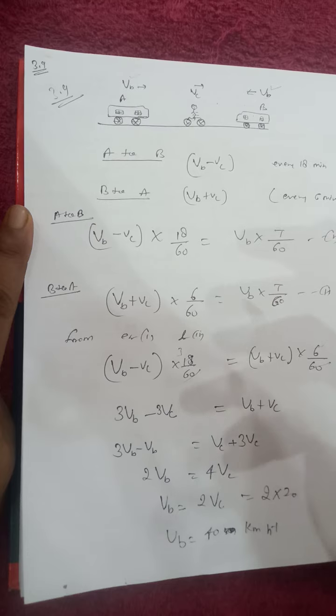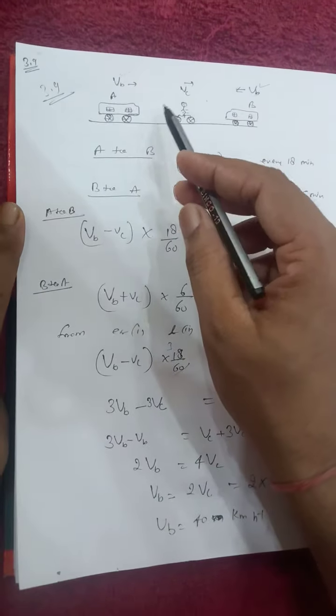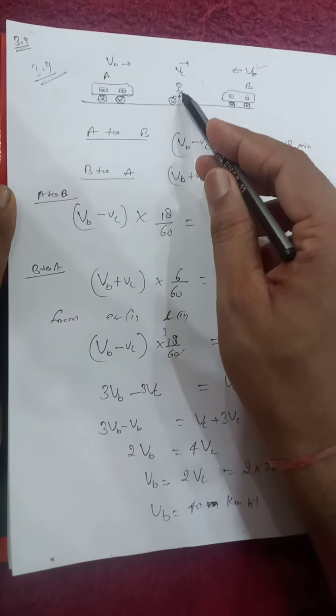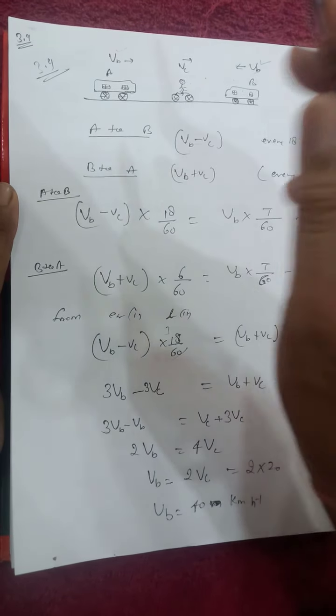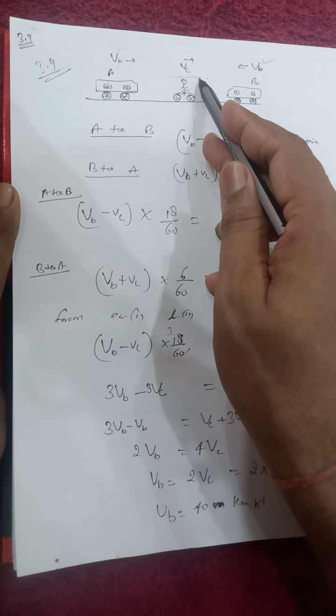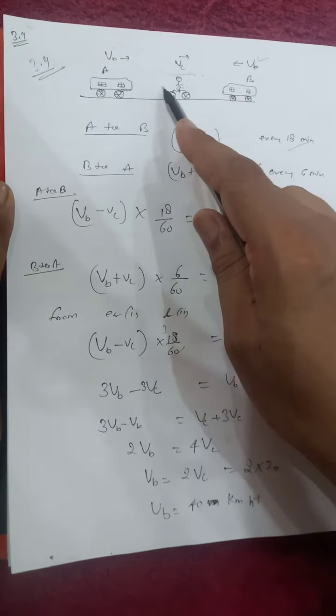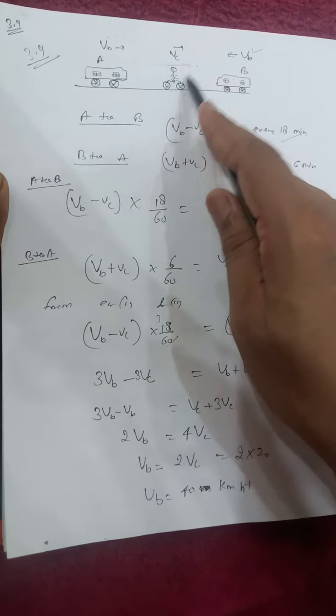And as per the same, first read the question carefully. In the question, the cyclist finds that in his direction, after every 18 minutes one bus crosses him, and just opposite to its direction, after every 6 minutes a bus crosses him. A to B is 18 minutes, B to A is after every 6 minutes.